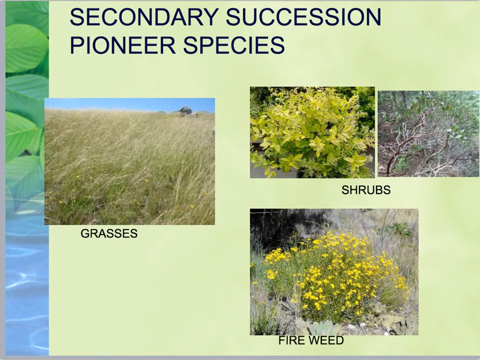Examples of secondary succession pioneer species. Again, the soil is already present, so we don't need the lichens and the bacteria to create the acid to break down the rocks to make soil. Since we have soil already present, we can get other types of plants, such as grasses, shrubs, and fireweed.